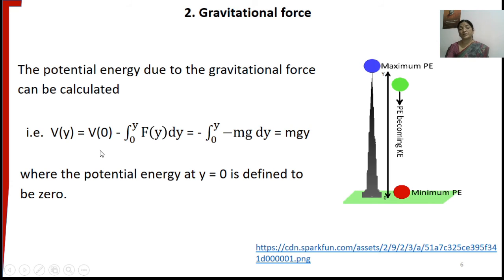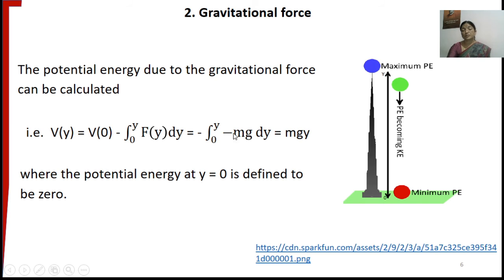Now, how to calculate the potential energy of the ball? It is taken as potential energy at a point on the earth, that is V0. It is obviously equal to 0. Here the potential energy will be equal to 0 minus integral of Fy dy between the limits 0 to y, meaning the potential energy gained while moving from 0 to y, which is given by this equation.